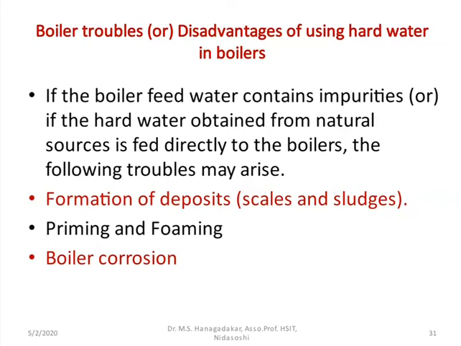Among these three troubles, for your syllabus, we have only two types of boiler troubles. The first one is scale and sludge formation. The second one is boiler corrosion. Let us discuss why these troubles in boilers are occurring: using water containing impurities, or water containing hardness, leads to problems for the boilers.